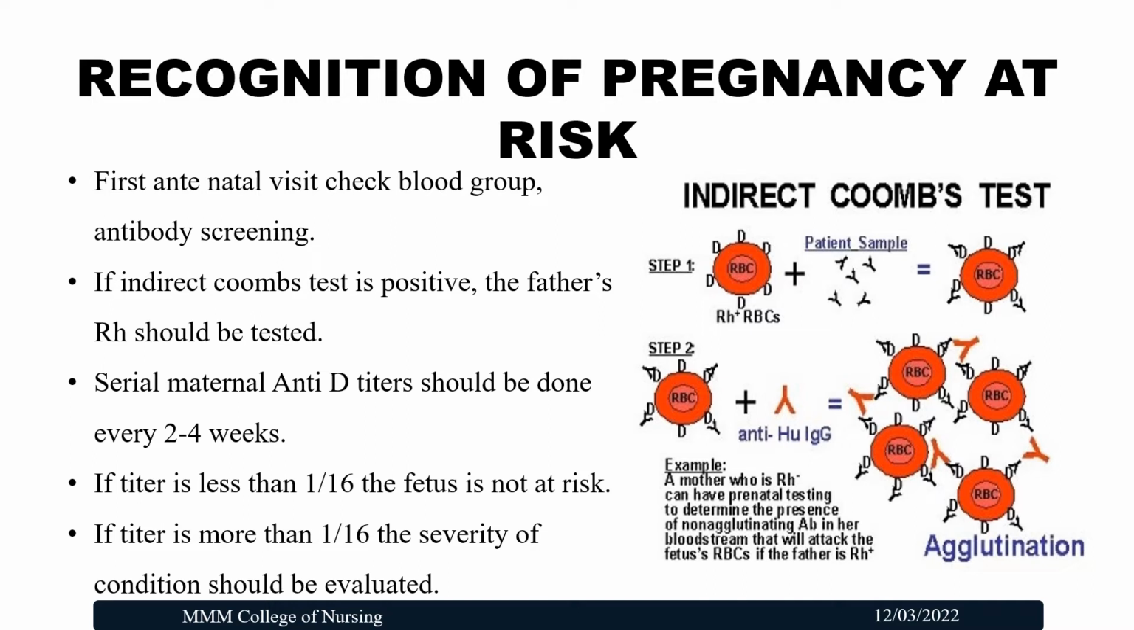If the indirect Coombs test is positive, then you have to check the father's RH factor. If the father's RH factor is also positive, then we anticipate the fetus to have the positive blood group. After that we have to do the serial maternal anti-D titer values. The titer values will be done every 2 to 4 weeks. If the titer value is less than 1/16, then we can conclude the fetus is not at risk of developing any hepatosplenomegaly or any complications. If the titer value is more than 1/16, then the next step is calculating the severity of the condition.